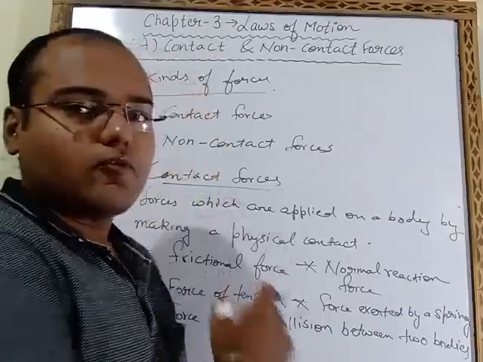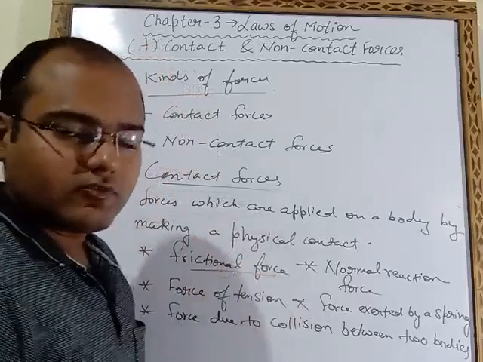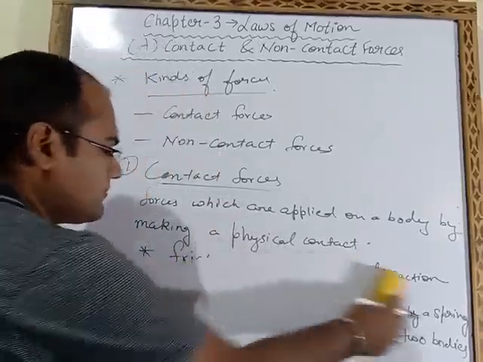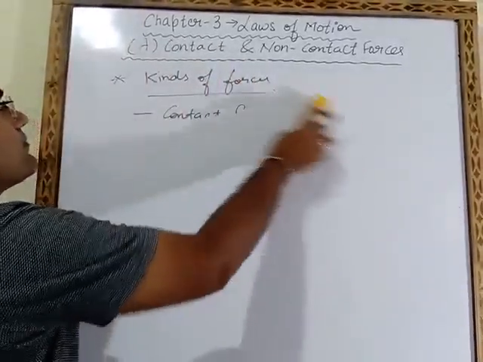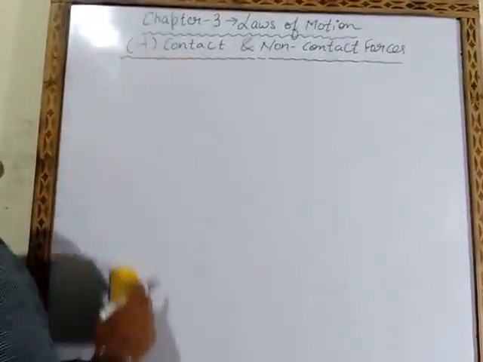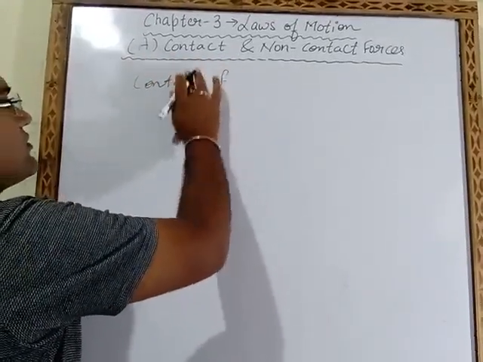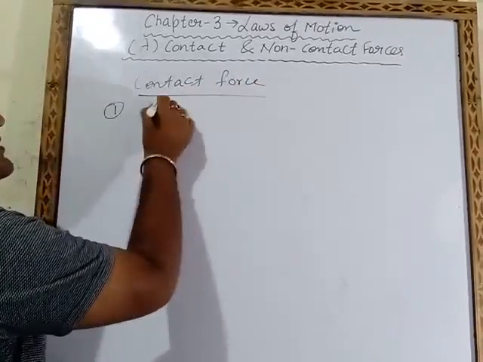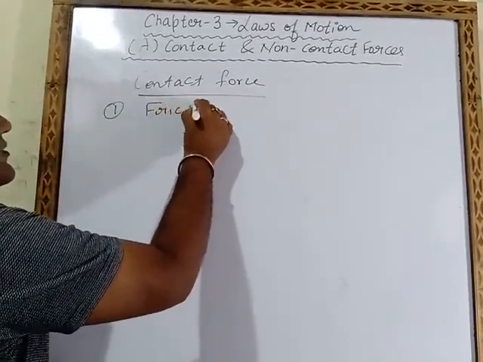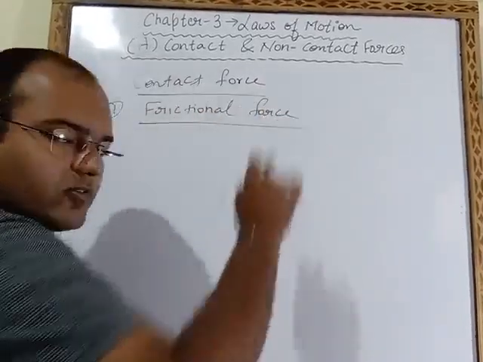So the first type of contact force is frictional force, or force of friction.